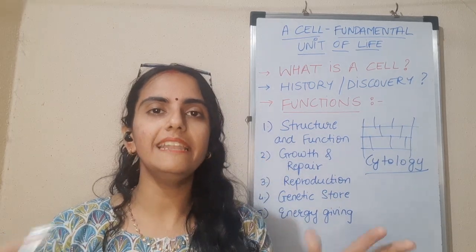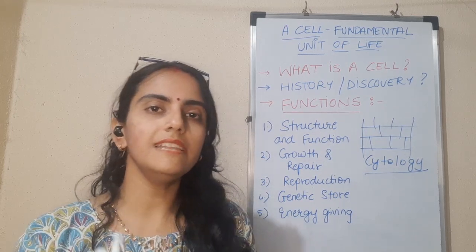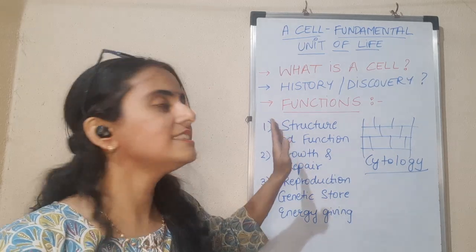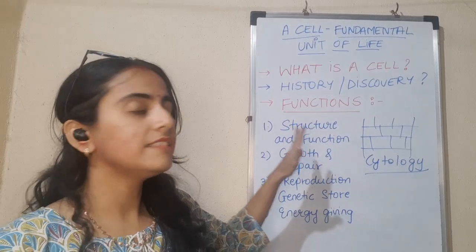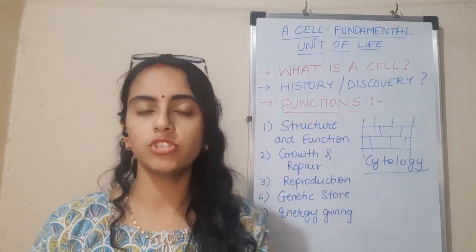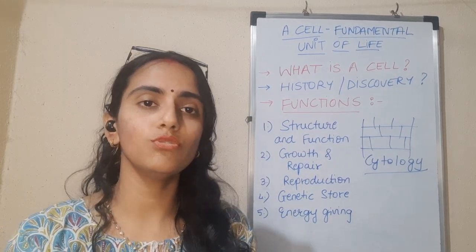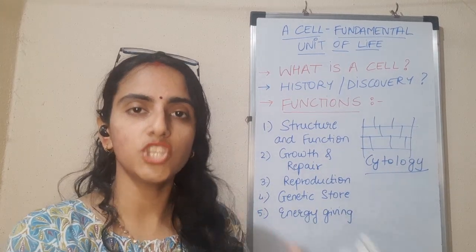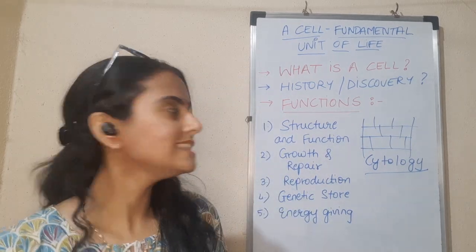Like I said, a building cannot be made without the basic foundation of bricks. So similarly, it is the cell here. Whenever we talk about any body or any organism, it is the cells which are laying the structure of the body, and they are also giving it a shape. And of course, function is the most important thing. Different organs have different types of cells. So those cells are the ones which decide the function: in which organ which type of cells are there and what function they are going to play. So that is the first role of the cell.